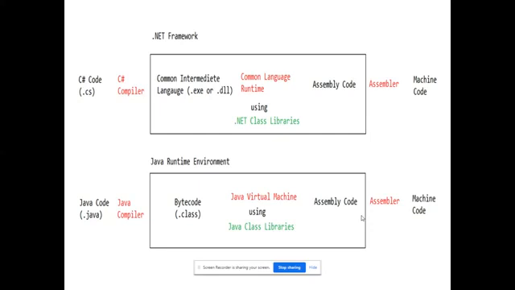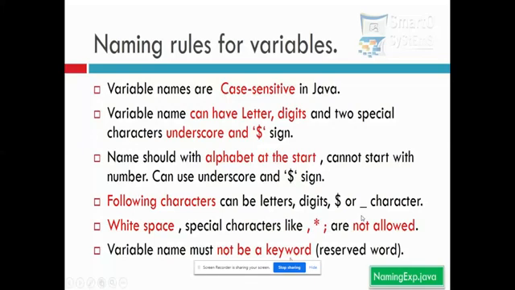So things are the same. There is no difference between the execution pattern or the internals of Java and the .NET framework. The only thing is, Java generates a class file. That is the major advantage of Java. The drawback of .NET is it will generate an EXE or DLL, an executable file or dynamic link library file. They are not platform independent. Only the class file is platform independent. That is the only drawback. The reason to introduce this slide is that people who want to become familiar with other technologies can learn in parallel. If you are learning Java, parallelly you can learn C# also. That's the idea I want to present here.